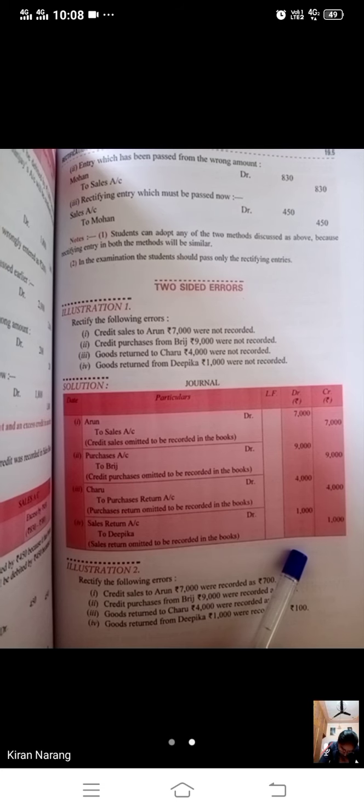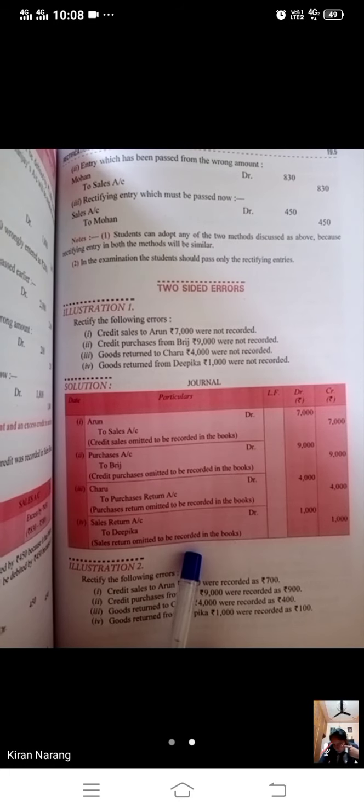Next, goods returned from Deepika, rupees 1,000 were not recorded. This is sales return. Sales return to Deepika should be written. If it is not recorded, we will just pass the journal entry. Very simple kind of mistake. If we have not done any journal entry, we will pass the same journal entry. Next question, beta.